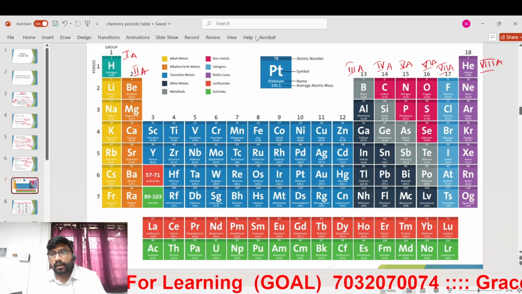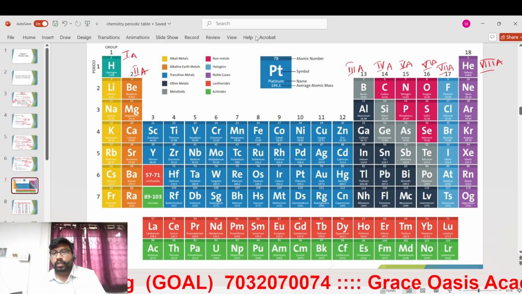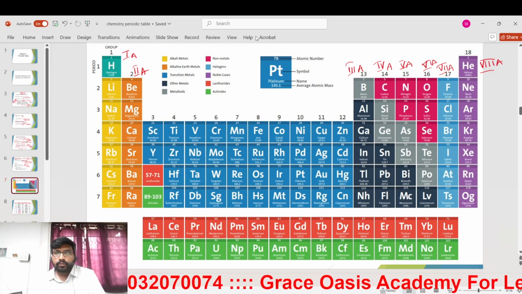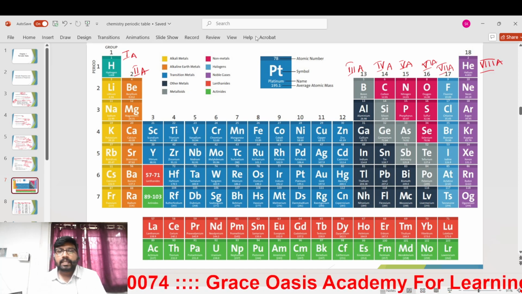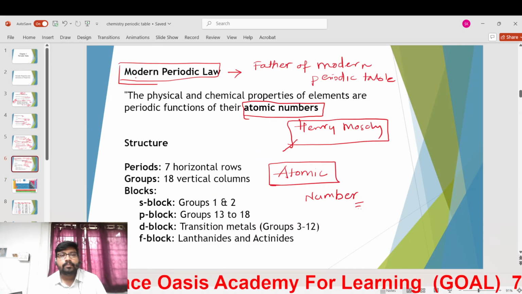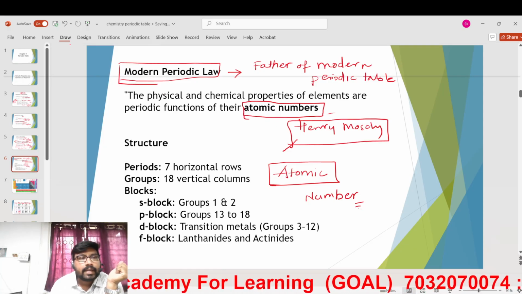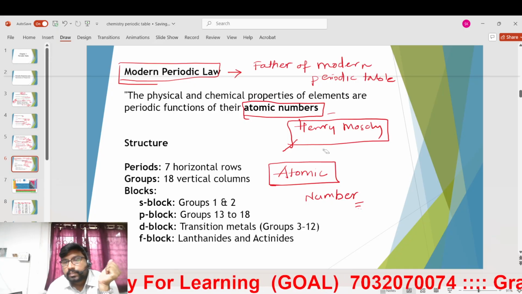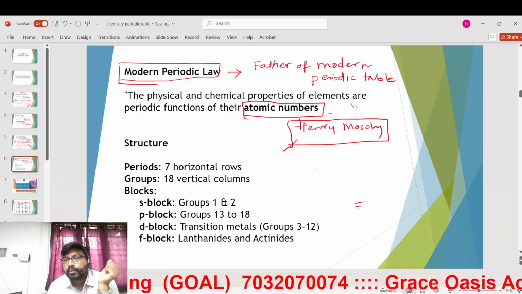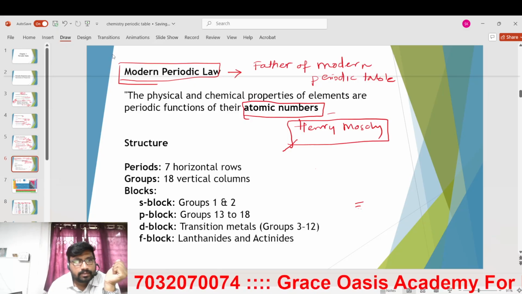We rely only on protons, whose mass is high, so they won't move here and there, and that number is the reliable number. So he arranged the elements according to atomic number. His name is Henry Moseley, the father of the modern periodic table. So how did he arrange them? That is the story.